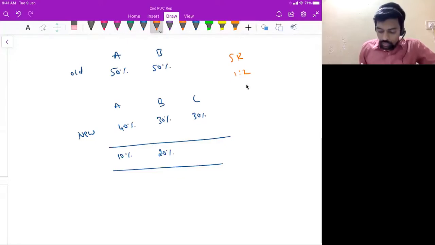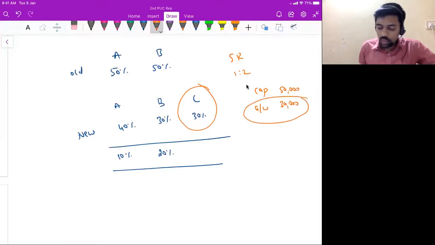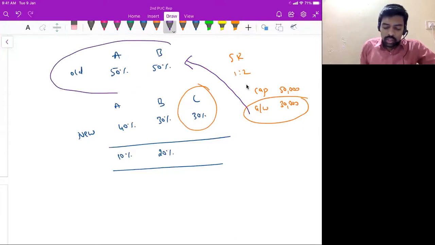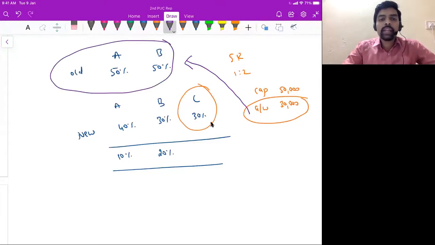Therefore, if the new partner brings both capital and goodwill, let's assume that capital is 50,000 and goodwill is 30,000. This goodwill will be taken by the old partners. Now the question arises, in which ratio should they share this goodwill? The answer is in sacrifice ratio, but not in old ratio, because A is sacrificing less profits and B is sacrificing more.